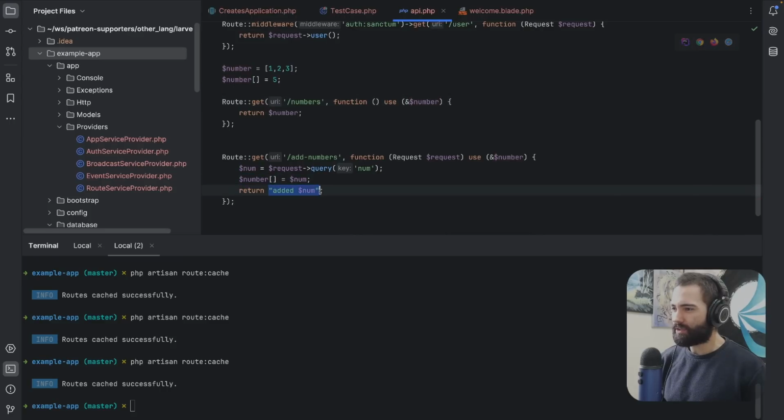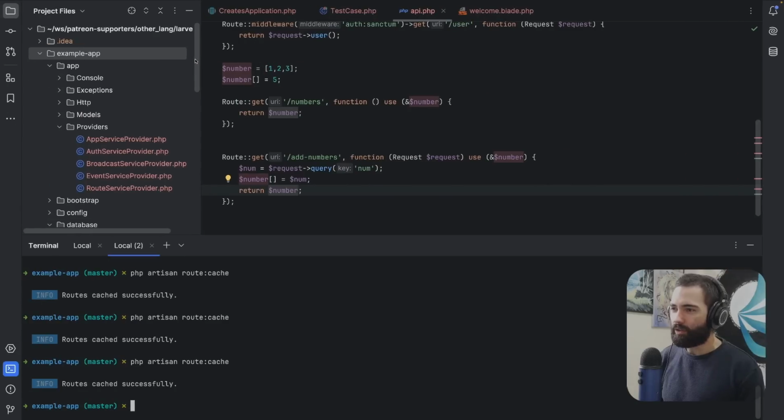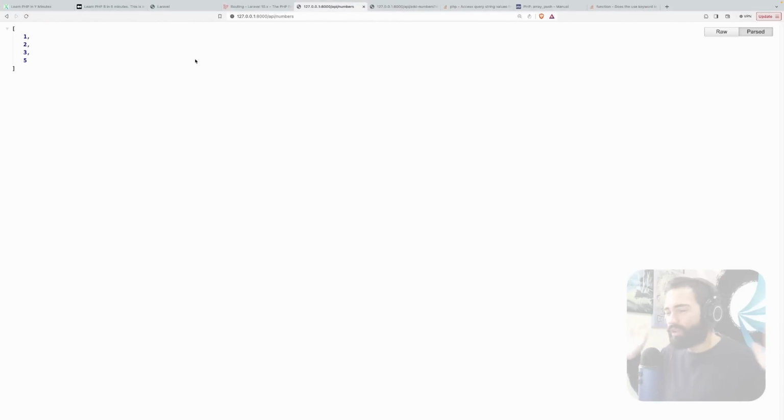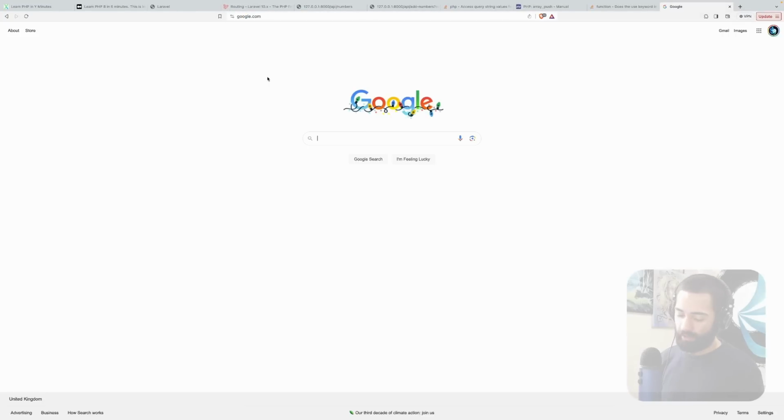Let's go ahead and actually try to return the numbers array here, see if it actually changes in any way. I think that will be massively helpful to see. Okay, so I am mutating it. It's just not being mutated over here, and it looks like I am passing a reference. So I just don't know how to do global state in Laravel. So let's go ahead and try that.